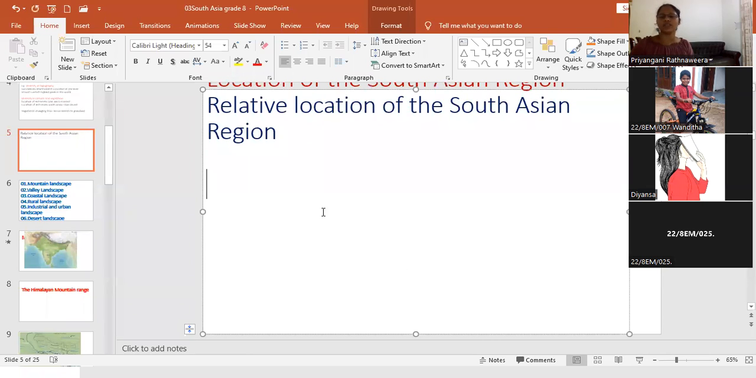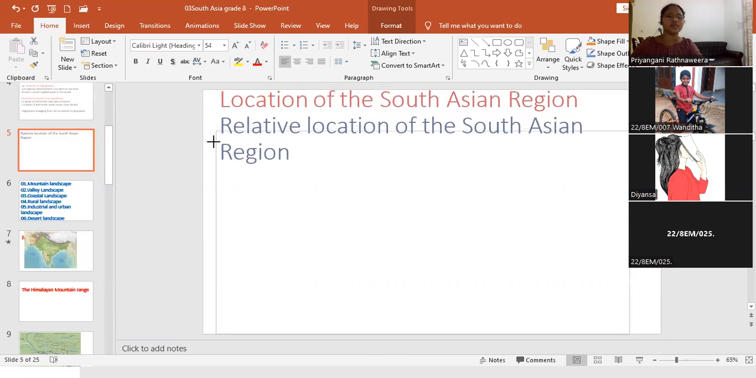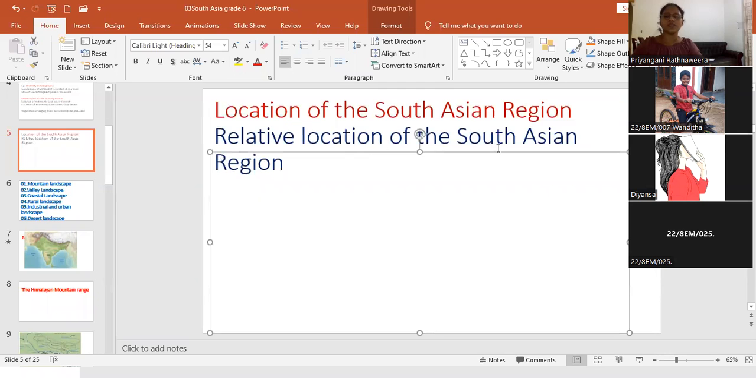Now you write down. We drew the map last week. Now you write down the region. Now we are discussing the relative location of the South Asian region. Relative location of the South Asian region. You write down.